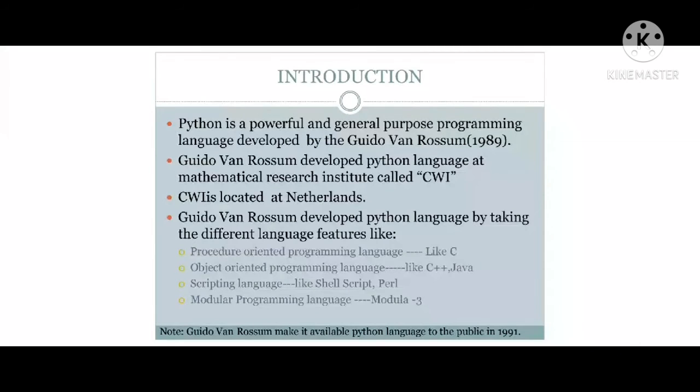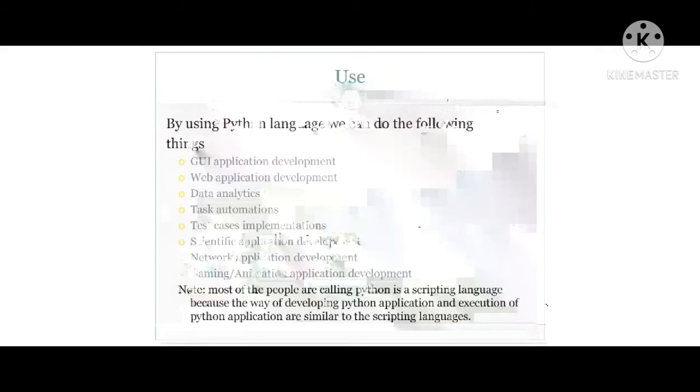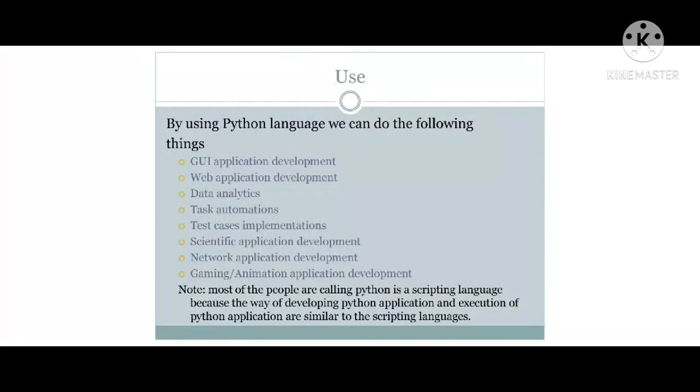let me start with what exactly the use of the Python programming language is. Here, by using the Python programming language we can do the following things. What can we do with the Python programming language? First one, graphical user interface application development.